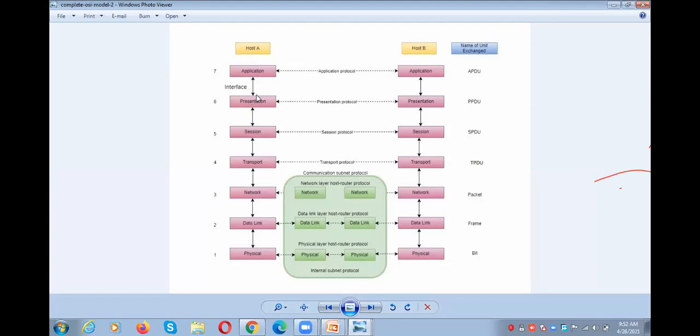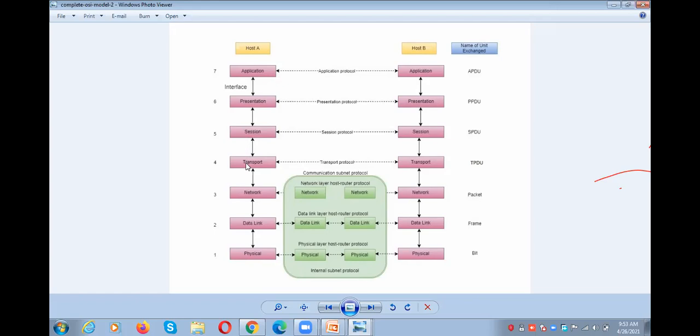For this message at the presentation layer, the translation, compression, encryption, and semantics and syntax are all completed at this presentation layer. Okay, in the session layer, what happens? The session is established, and next it will move to the transport layer.